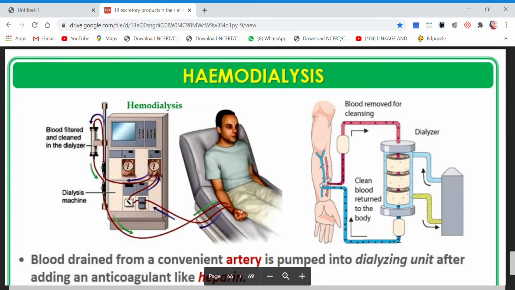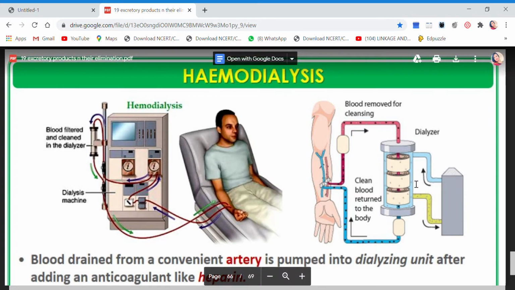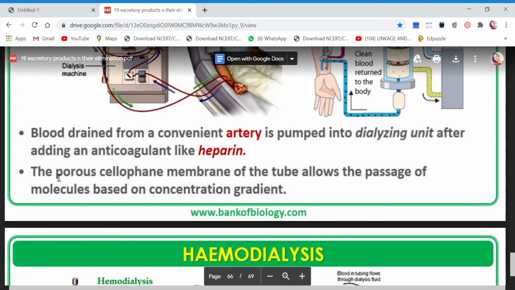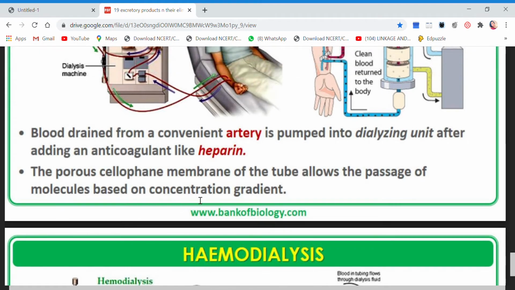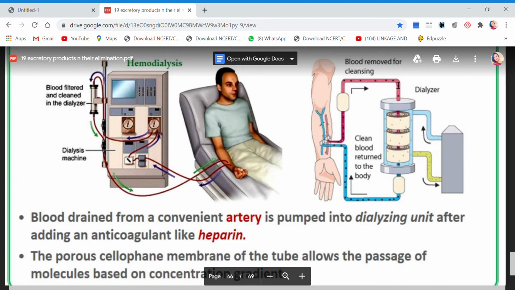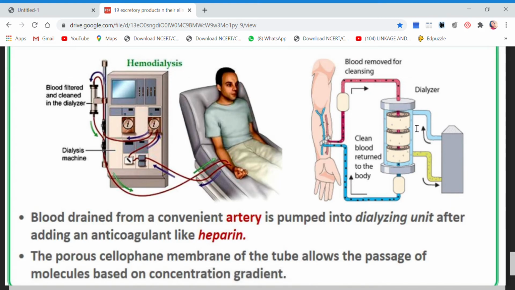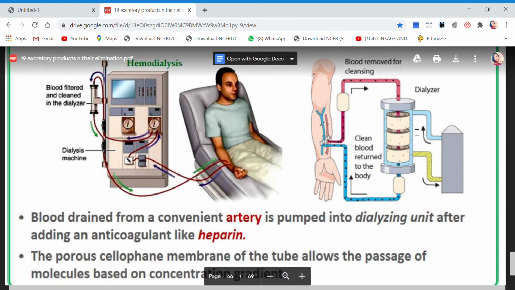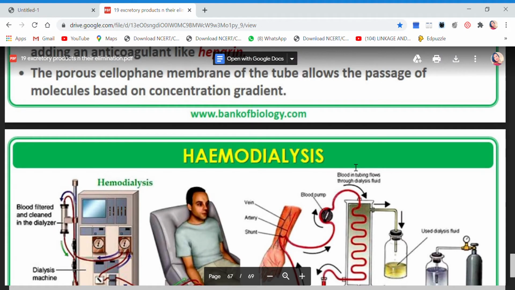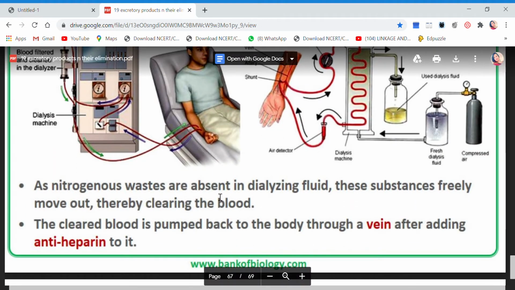Okay, so where has the nitrogenous waste gone? It has been given to the dialyzing fluid. See, the porous cellophane membrane of the tube allows the passage of molecules based on concentration gradient. I told you there is a concentration gradient. The nitrogenous waste is present in the blood, but it is not present in the dialyzing fluid. Because of this concentration gradient, nitrogenous waste from the blood will move out to the dialyzing fluid, thereby clearing the blood. Now the blood is clear.